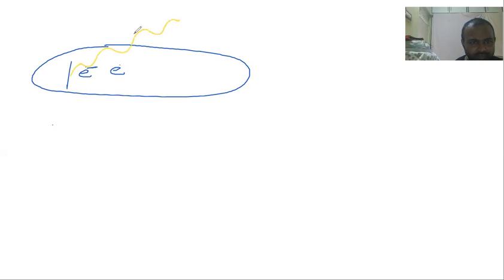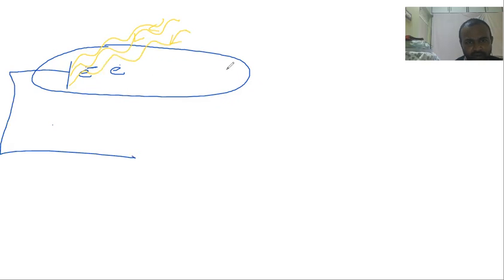You need the sun rays for this first. Sun rays should come and fall on this photosensitive metal. Only then this can happen. Otherwise, remember, it cannot happen.